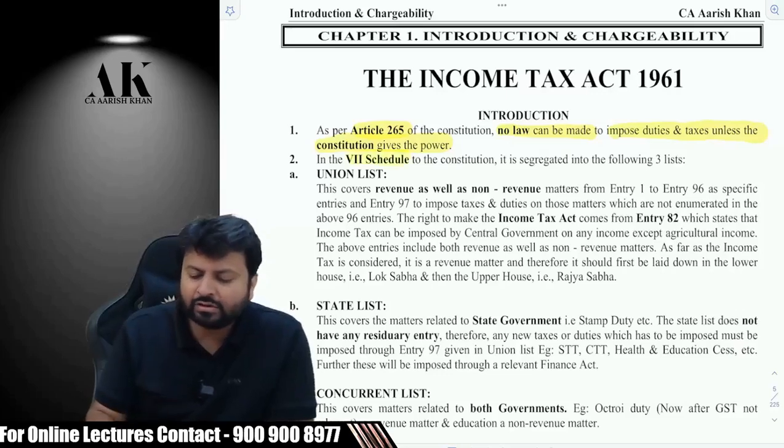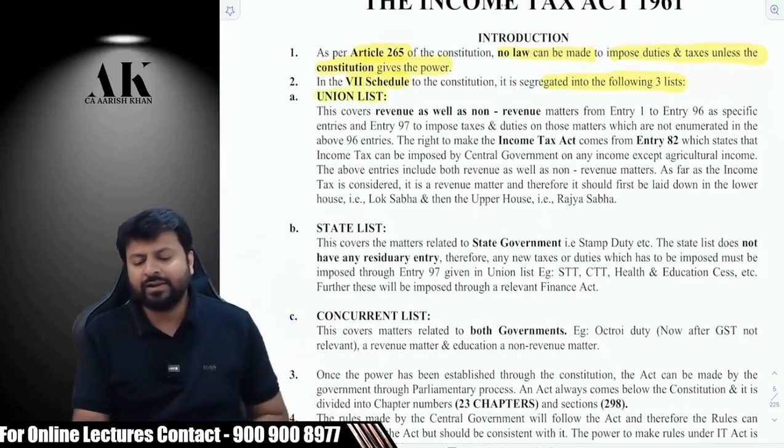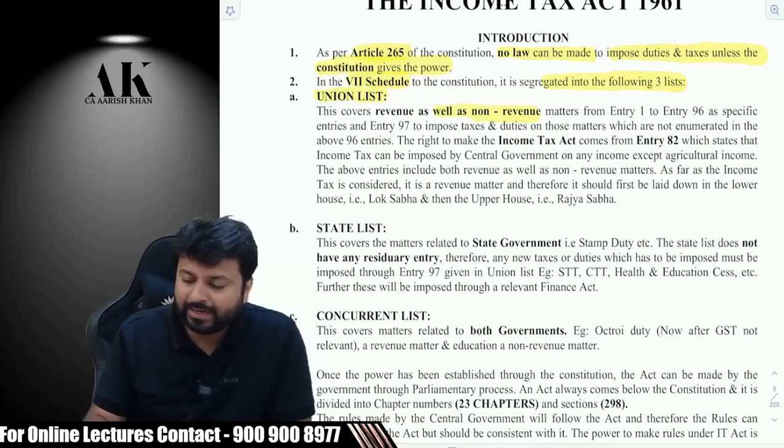The 7th Schedule to the Constitution is segregated into the following 3 lists. There are 3 lists over here, we all know that. Union list: this covers revenue as well as non-revenue matters, from entry number 1 to 96 as specific entries, right? And entry number 97 is what? To impose taxes and duties on those matters which are not enumerated in the above 96 entries, correct?